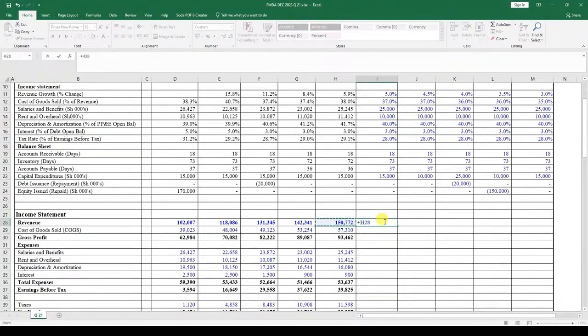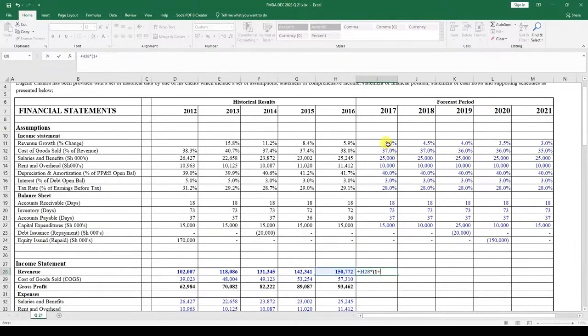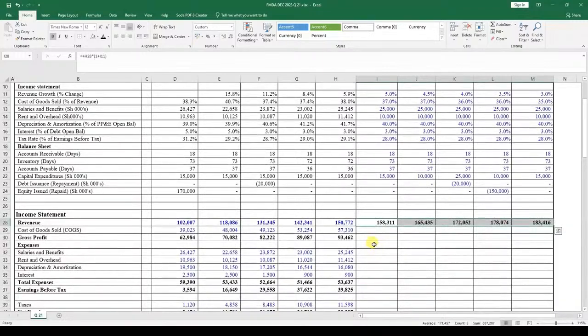So the first thing is to link it with that, and then we multiply by that factor 1 plus this growth rate right over here, and we close the bracket so that now the formula can be complete. You can see in 2017 we expect it to be like that. So we drag it, Control R, and it picks the formula like that. Else we can do the following. If we don't prefer to do it like that, we just focus it like that, and we wait for that plus sign over here like so, and then we drag it like that. So we drag the formulas, and you'll still see the answers are the same.